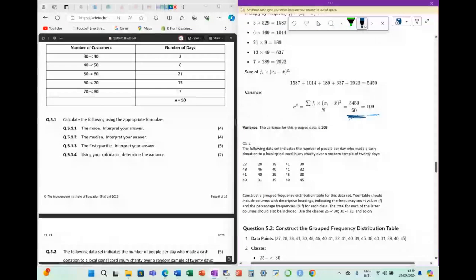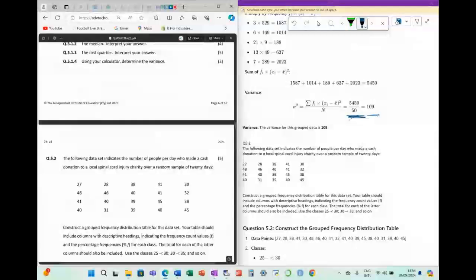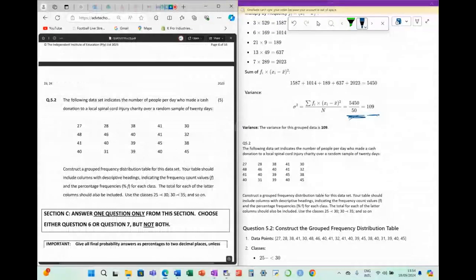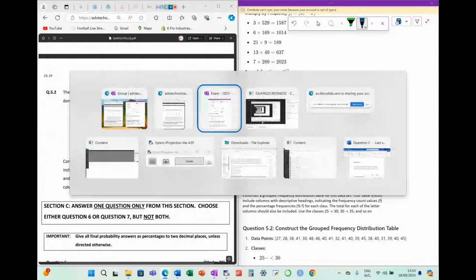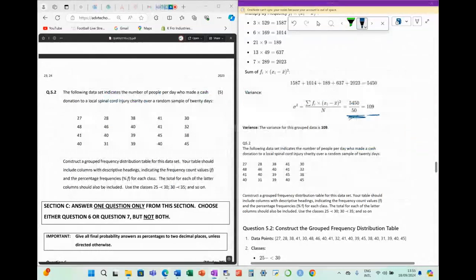Let's park it there for now. Let's take our break, and when we get back, we'll finish off 5.2 and finish off this paper, and then look at question 1 of 2022.